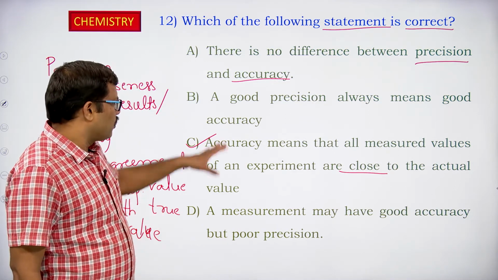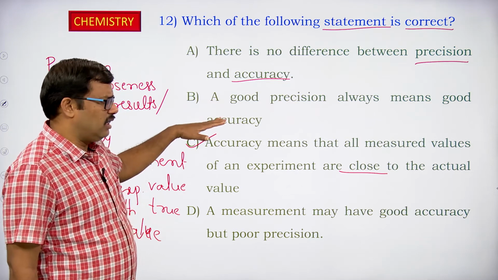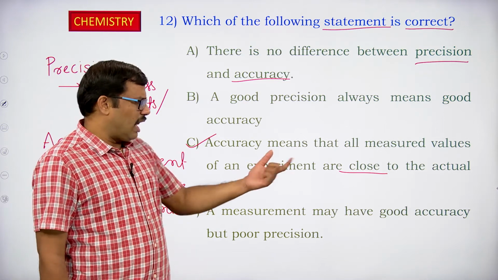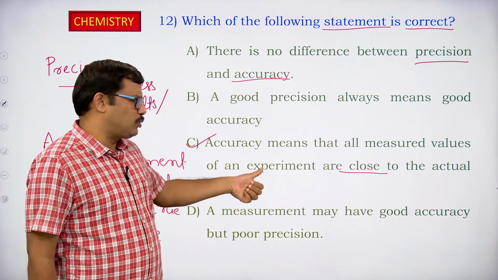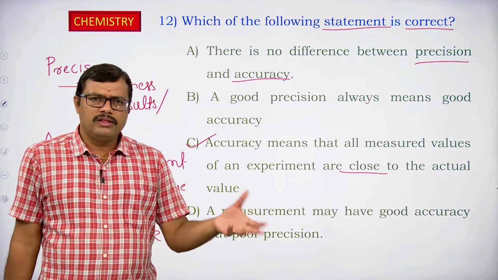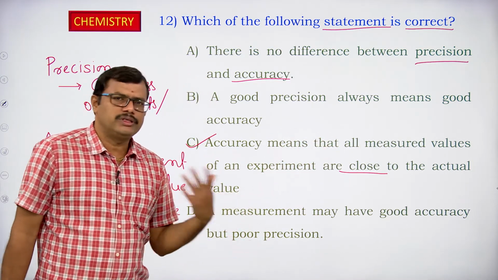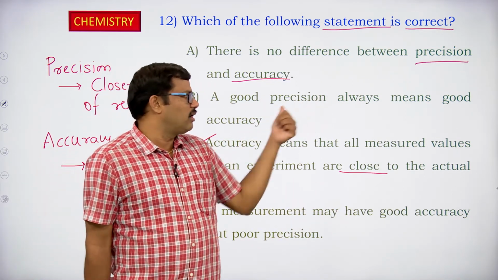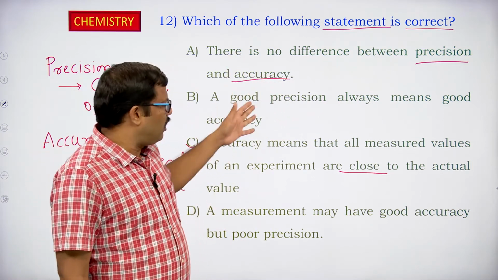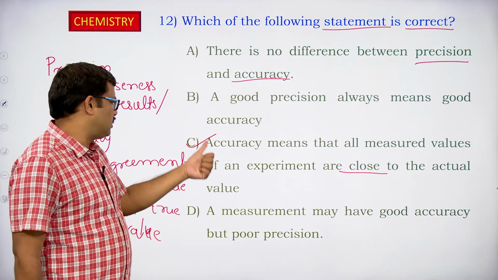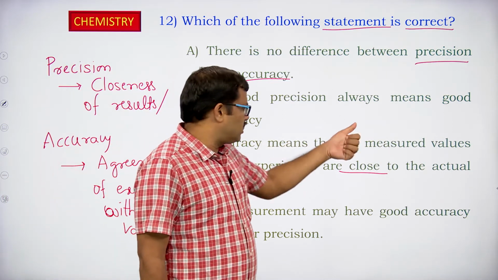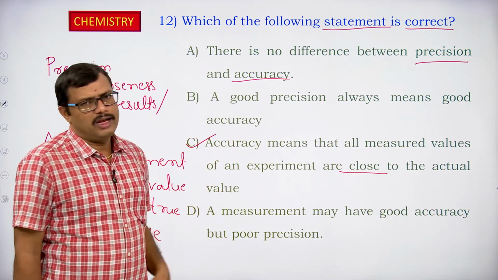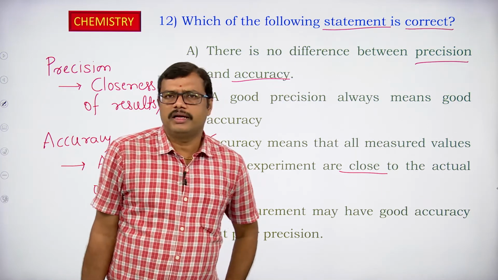So we can say that good precision will not lead to good accuracy, but good accuracy can lead to good precision. When our experimental value is matching with the actual value, we are accurate as well as precise. So among the 4 statements given, option C, the third statement, is the correct one: accuracy means that all the measured values of an experiment are close to the actual value.